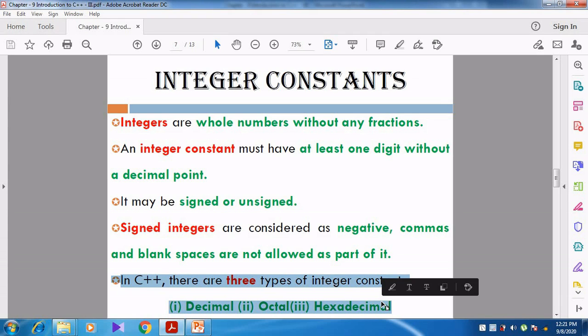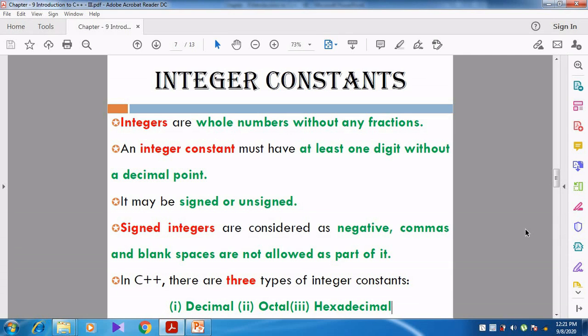Sir, these names we have studied in the second lesson. So again you are saying the same names. Decimal numbers are 0 to 9. Octal numbers are 0 to 7. Hexadecimal numbers are 0 to 15. Right? So the same thing we are going to study here, but in a different manner. Decimal integer constant, octal integer constant, and hexadecimal integer constant. Right, let us see one by one.